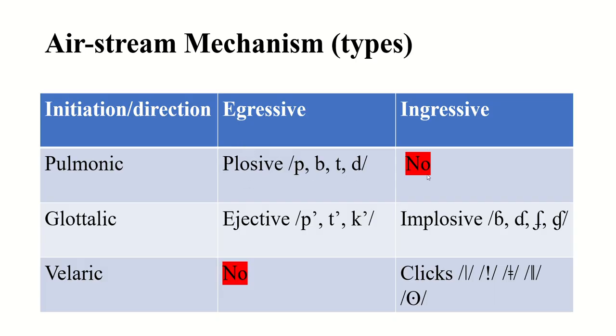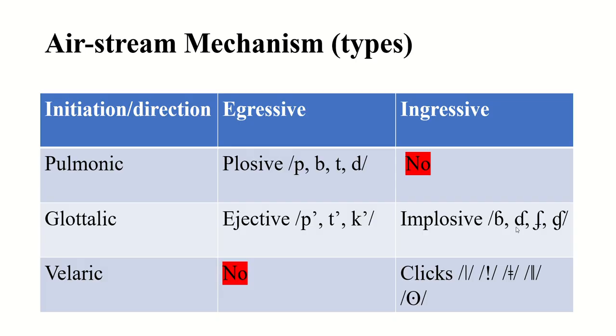It has no possibility of ingressive. And glottalic has the possibility of egressive, outgoing, and also ingoing. Glottalic egressive sounds are called ejective. These are the examples. And glottalic ingressive sounds are called implosive, and these are the symbols.